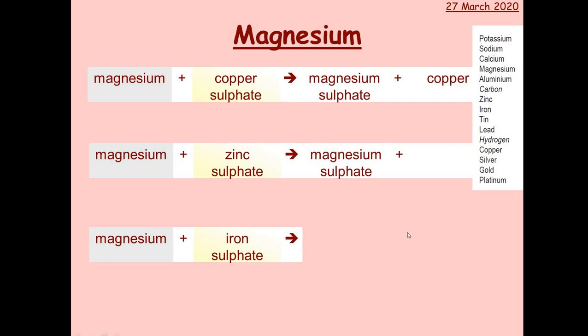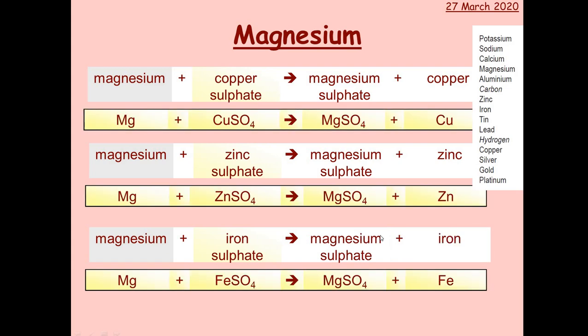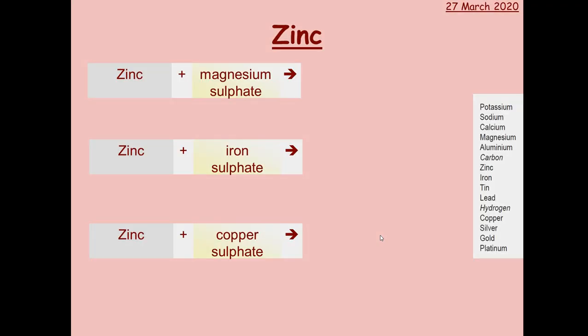And then magnesium and iron sulphate. Iron's here, so you'd get magnesium sulphate plus iron. With zinc, so zinc plus magnesium sulphate, well zinc's here, magnesium's there, so because magnesium's more reactive, zinc is not going to be able to knock it out of its compound, so nothing would happen. Zinc plus iron sulphate, zinc is there, iron's there, so zinc is actually slightly more reactive than iron, so zinc will knock the iron out of its compound to form zinc sulphate and iron.